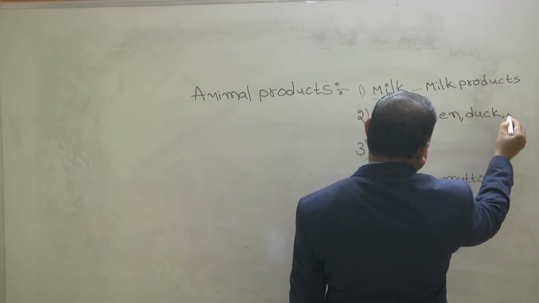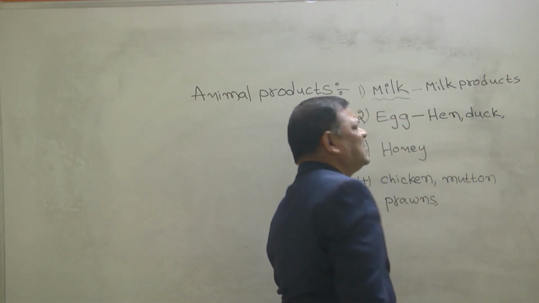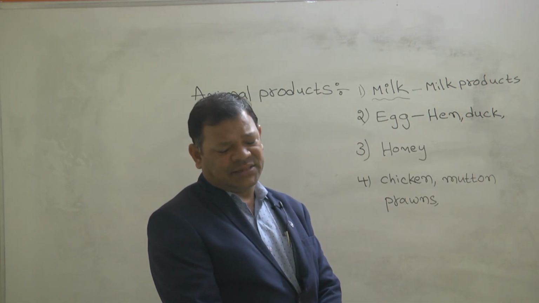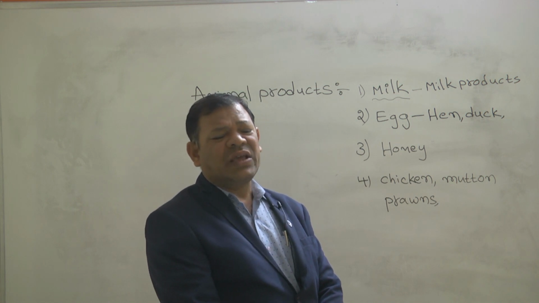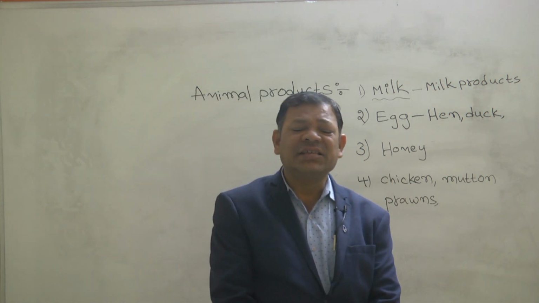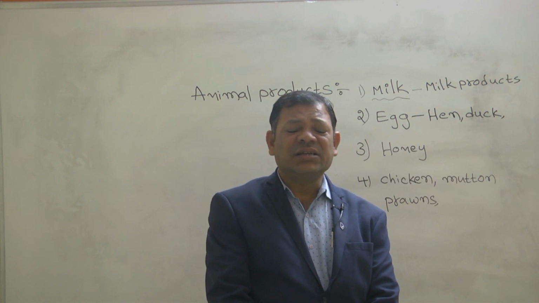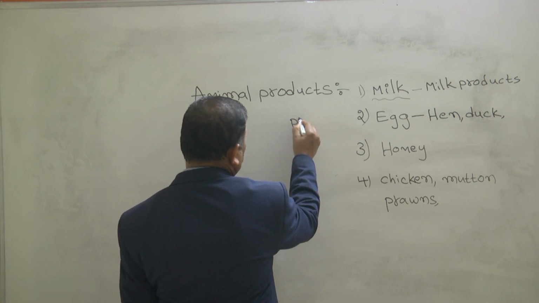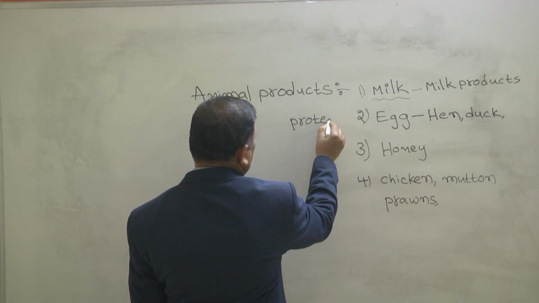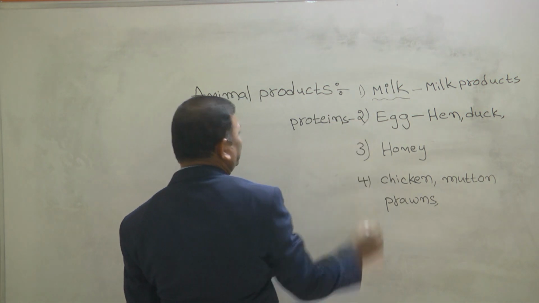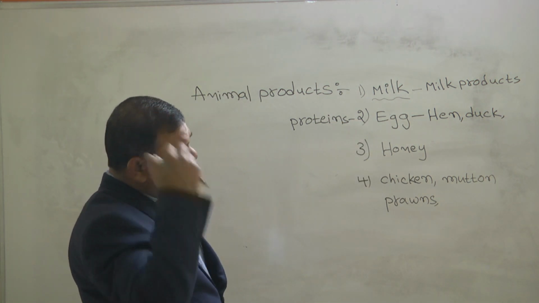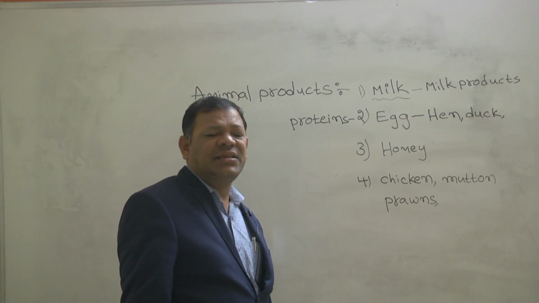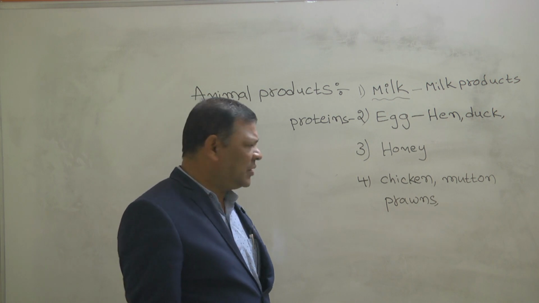These animals give us eggs, which are efficient, giving more calories and energy. In eggs, especially, proteins are present. Egg is a very good nutritious food.